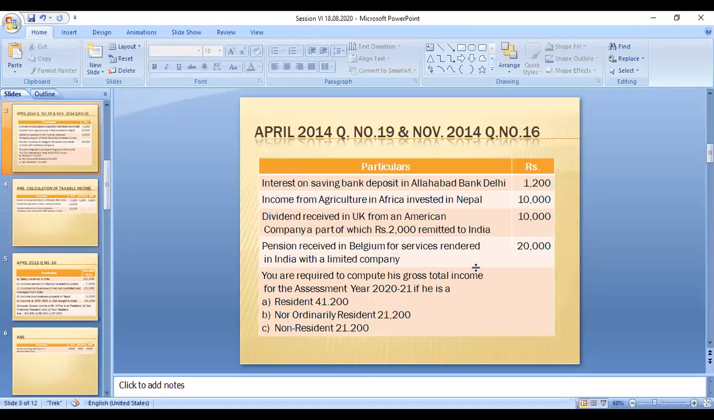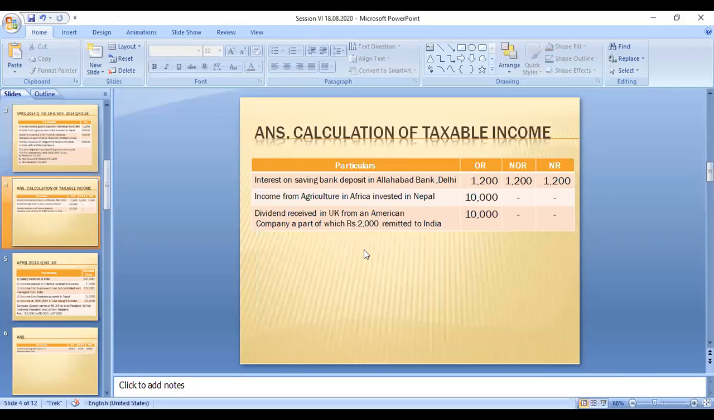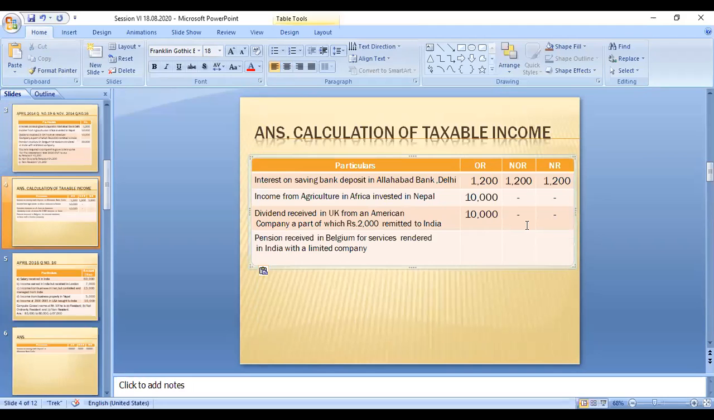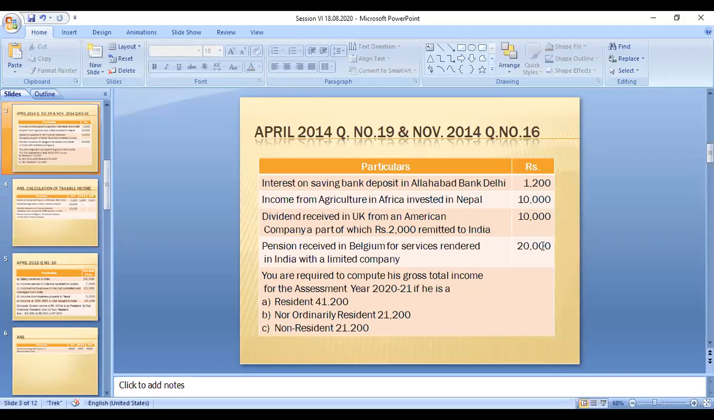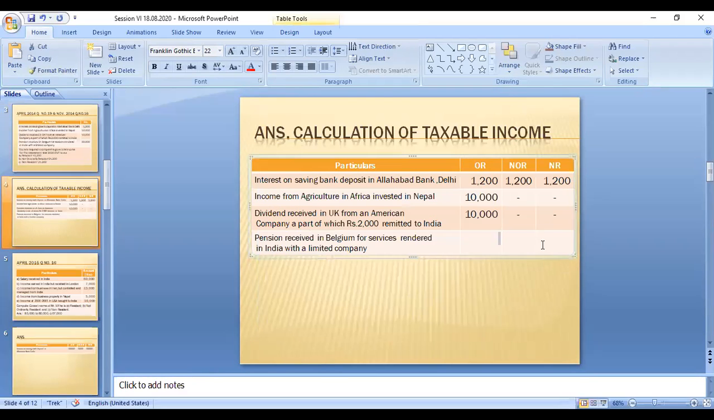The next category is a pension received in Belgium for services rendered in India with a limited company. So this is an Indian income, for services rendered with a limited company. So this 20,000 is taxable for all the categories.